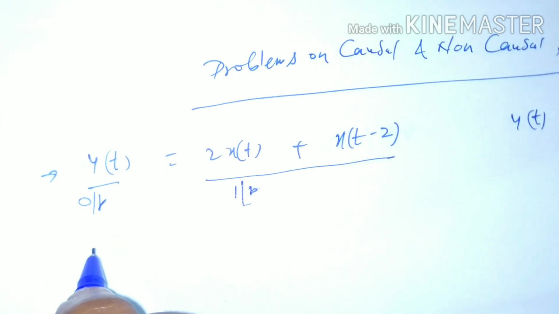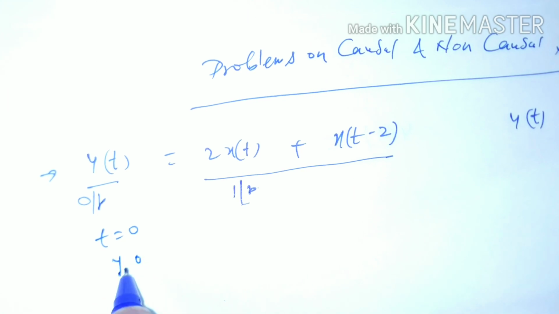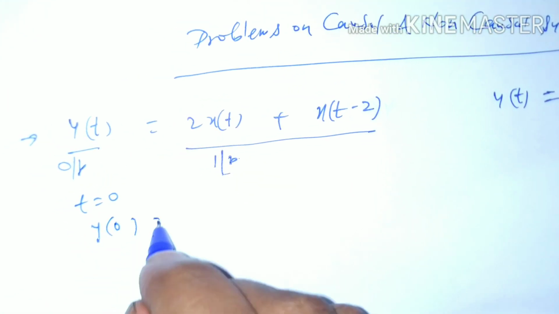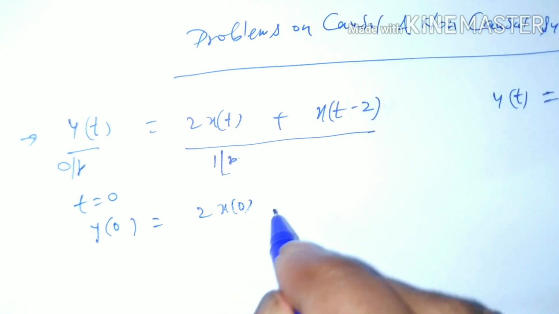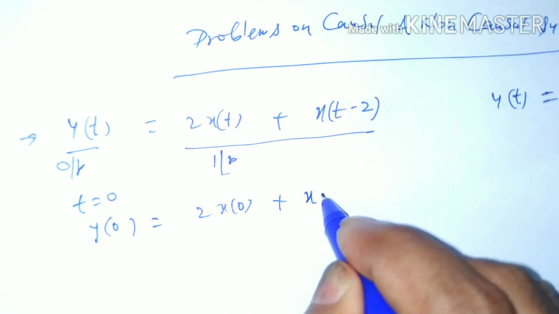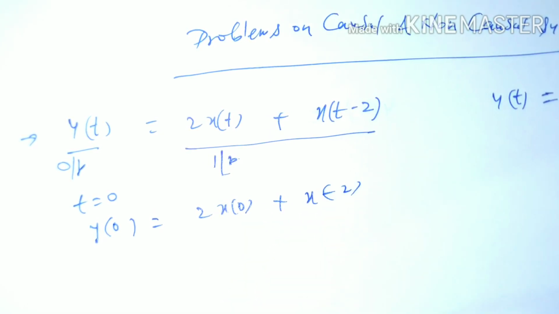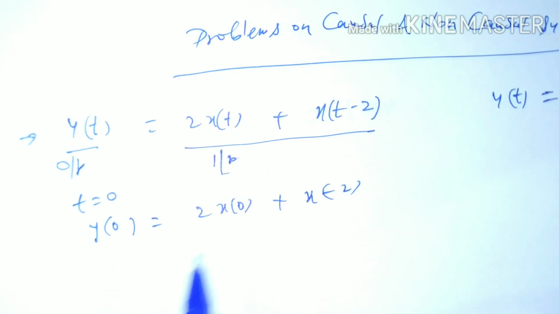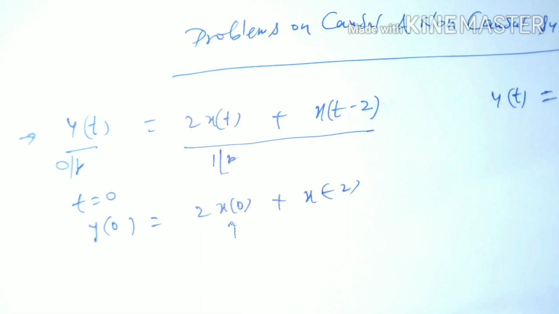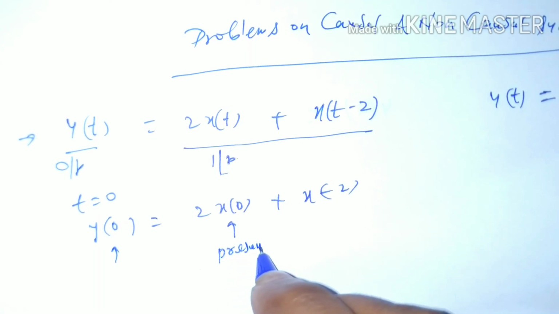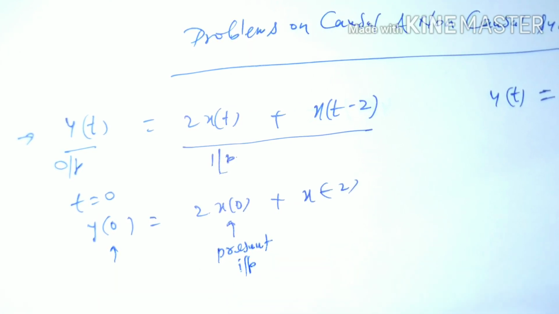So let us put t equal to 0. Then y(0) equals 2x(0) plus x(-2). Let us analyze these. x(0) is the input at t equal to 0 and the output is at t equal to 0, so it is the present input.